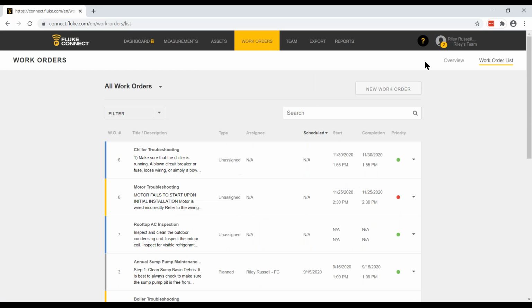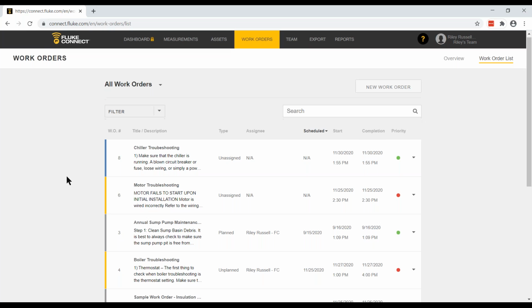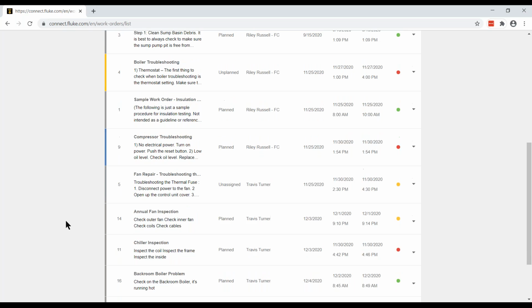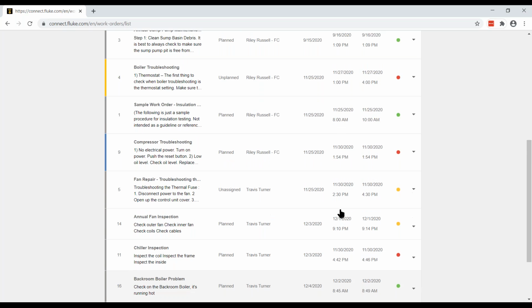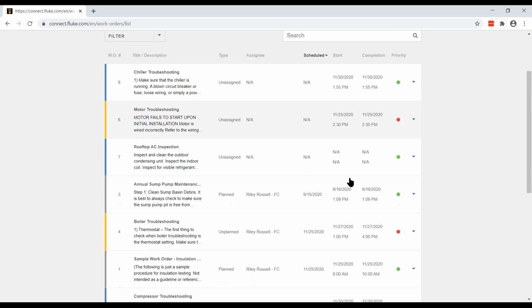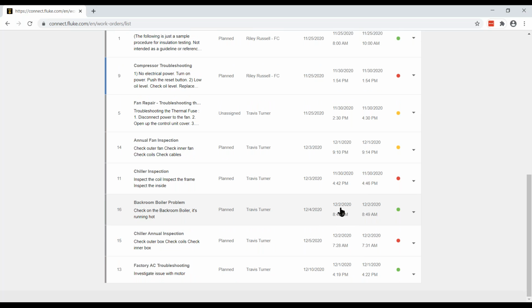Now here I'm logged in as Riley Russell, and I'm going to go ahead and refresh this screen, and I'm going to check the status of work order 16, the work order that Travis was just working on in the field. And you'll notice here that work order 16 is now marked as gray, which means it's complete. It was planned. Travis worked on it. It was scheduled to be completed on November 4th, but this is his start and completion date. Today's December 2nd at 8:45 he started work, and on December 2nd at 8:49 he completed work.